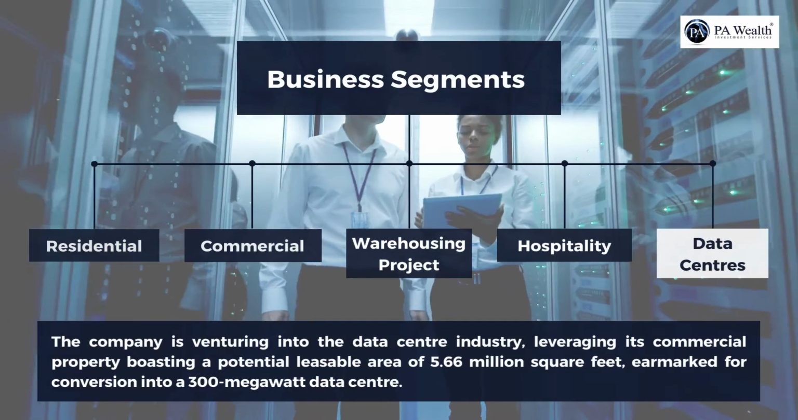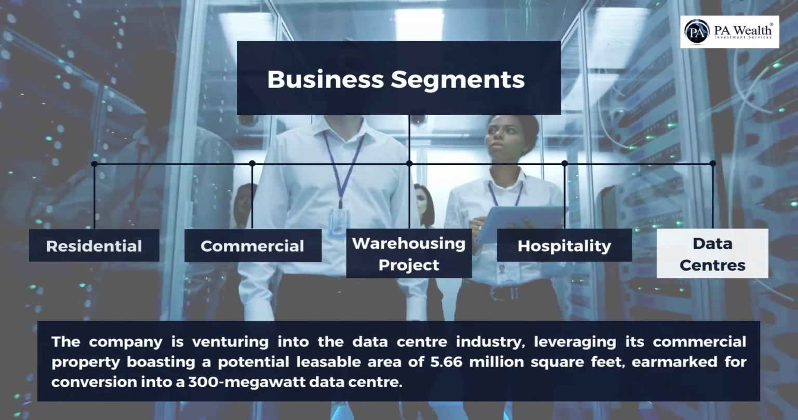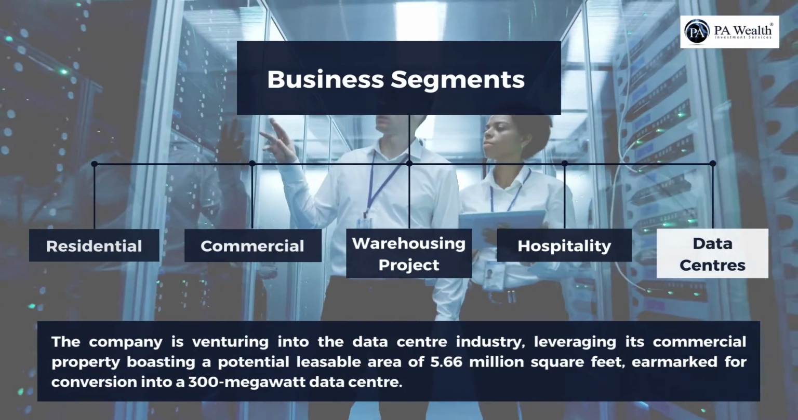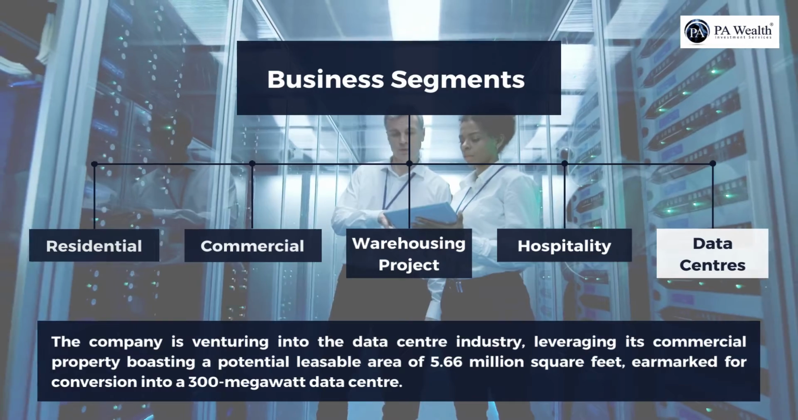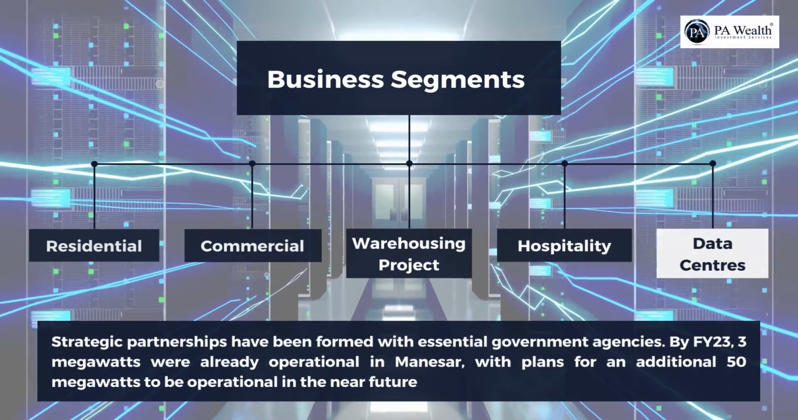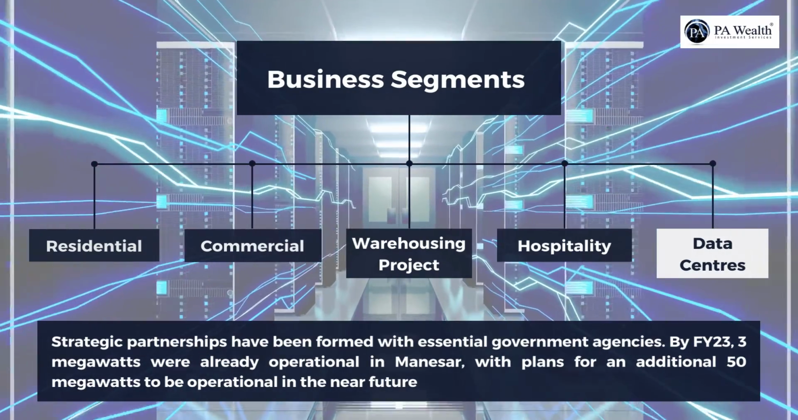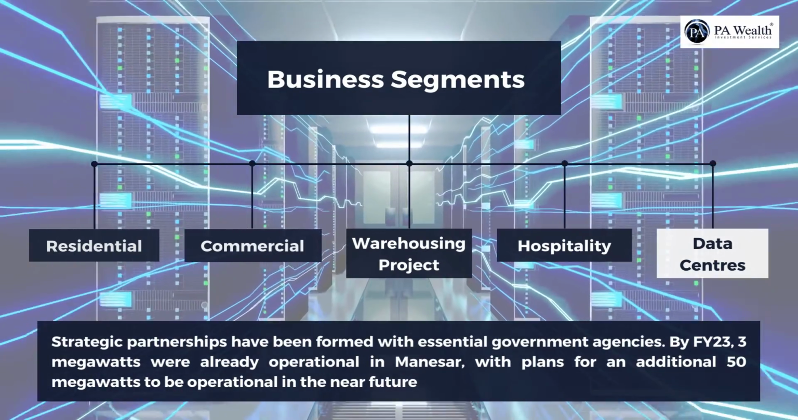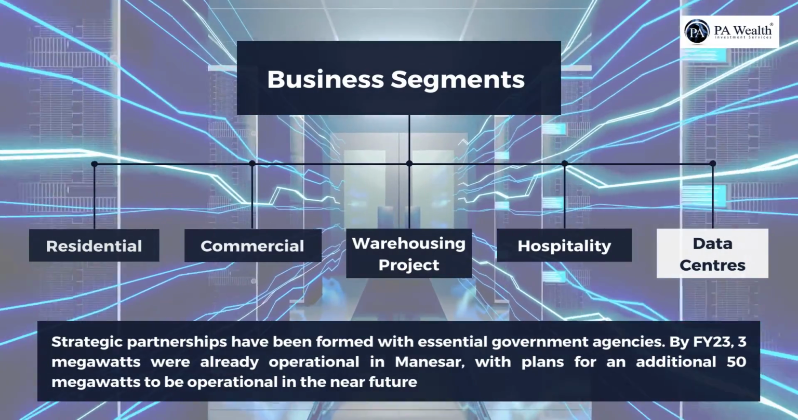Fifth, data center. The company is venturing into the data center industry, leveraging its commercial property boasting a potential leasable area of 5.66 million square feet, earmarked for conversion into a 300 megawatt data center. Strategic partnerships have been formed with essential government agencies. By financial year 2023, 3 megawatts were already operational in Manesar, with plans for an additional 50 megawatts to be operational in the near future.